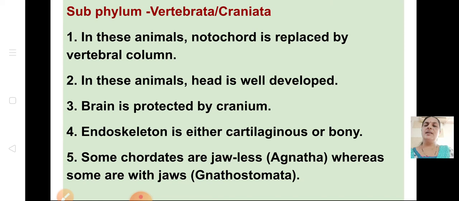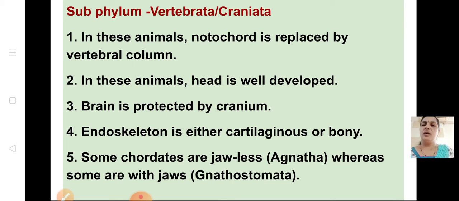In these animals, head is well developed. You all know. Brain is protected by cranium. Endoskeleton is either cartilaginous or bone. Cartilage, you know what is cartilage? The soft bones. It is in the tip of your nose, ears. All these are cartilaginous, or bony.